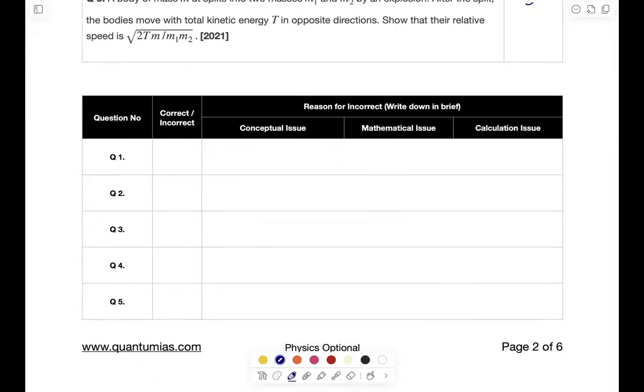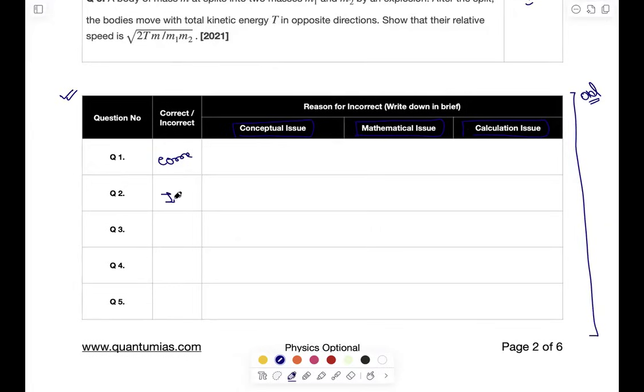Now here, till now everything is open to all. This portion is available only for our old students. Old students means foundation batch 1.0 to foundation batch 4.0, quantum yoddha 1.0 to quantum yoddha 3.0, and launch last year, launch this year, right? So if you are enrolled in these 7-8 courses in my last 5 years of journey, किसी भी बैच के enrolled बच्चे हो, तो this you can share with me and we will work together on this, right? So most of the problems come in the conceptual issue, mathematical issue, and the calculation issue. So question number 1, if it is correct you will write correct, or you can simply write C, है ना?